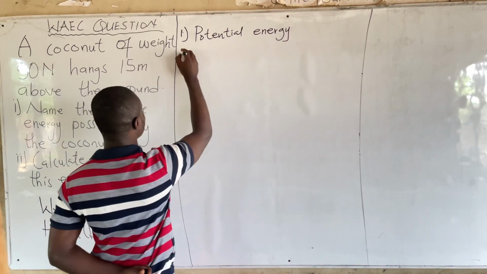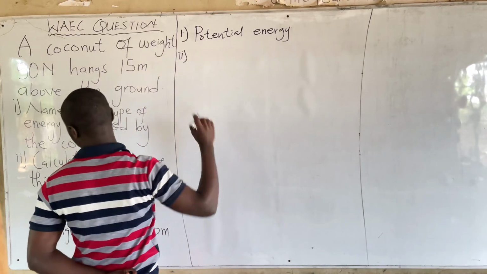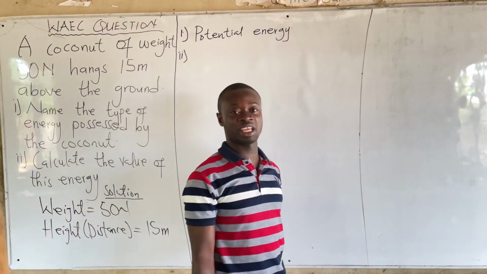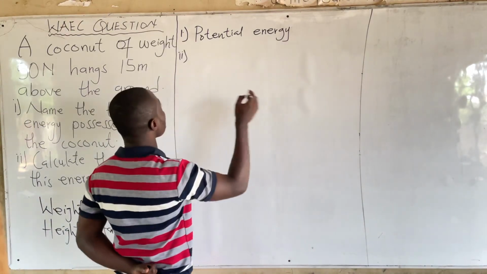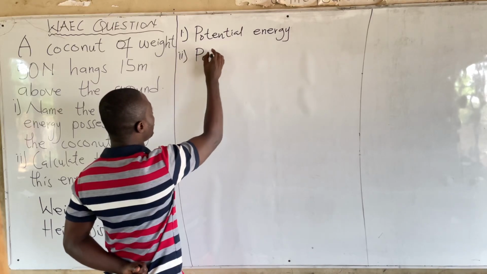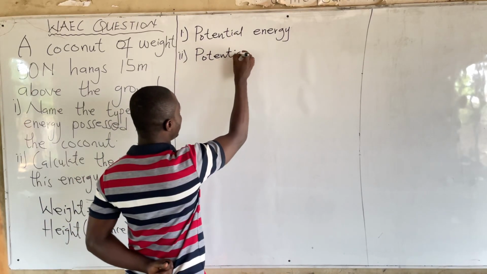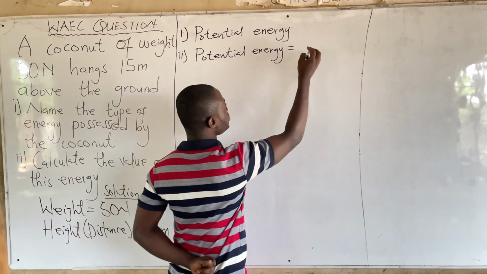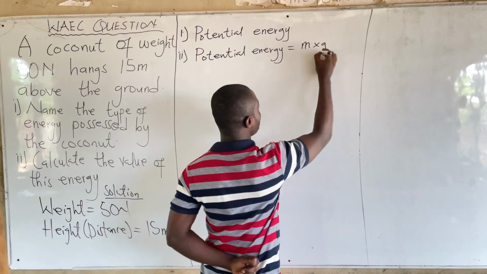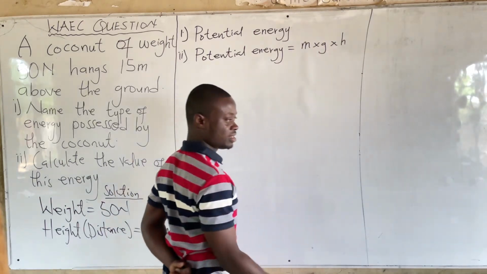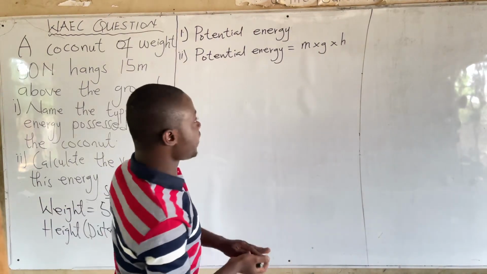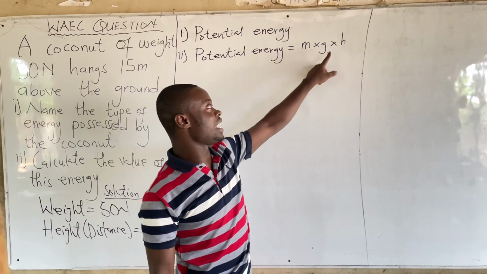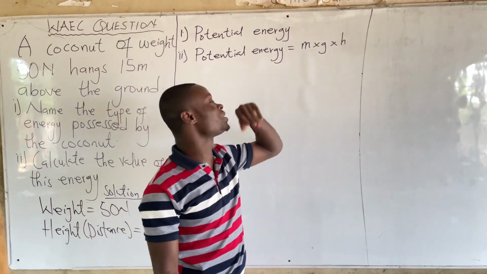Okay, calculate the value of this energy. So it means we should calculate potential energy in the question. We know that the formula for potential energy is potential energy is equal to mass times gravity times height. So before we can calculate potential energy, we have to get our mass, our gravity, and then our height. Then we multiply to get our potential energy.